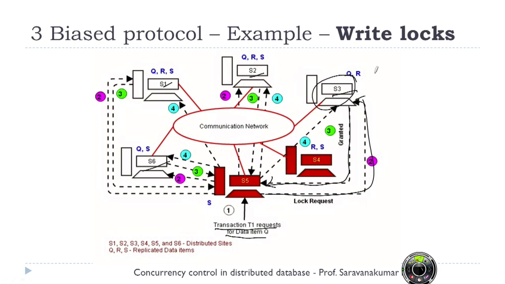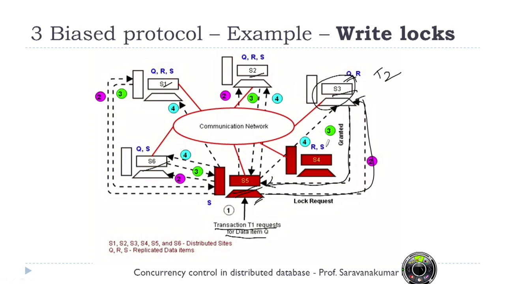That is, that particular data item, say let us say T2, which is consuming Q in read mode, has to release that particular data item. So until then I have to wait for S3 to respond with my granted lock message. So S5 can continue the writing, that is, the transaction which requested Q in write mode, only if all the replicated data items' lock managers have granted a lock.